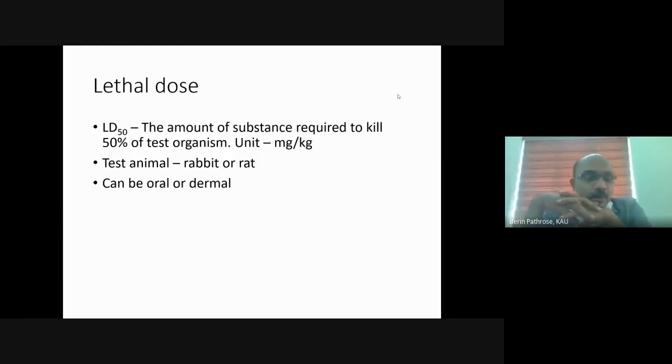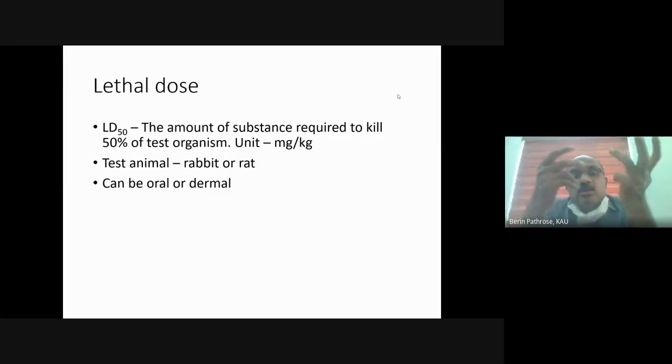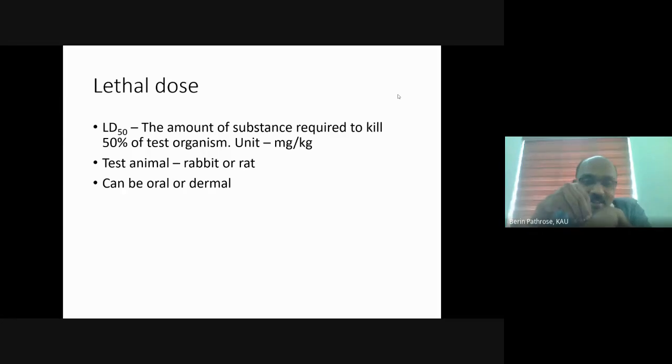That is, laboratory animals. There can be two ways of exposure of pesticide to humans. One is oral, that means consuming it through the mouth, or it can be an accidental exposure. Take the case of a laborer who is spraying a particular pesticide. That exposure will be dermal. The pesticide will fall on his skin and can be absorbed through the skin and enter the body.